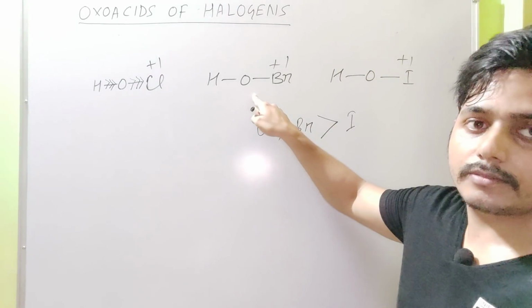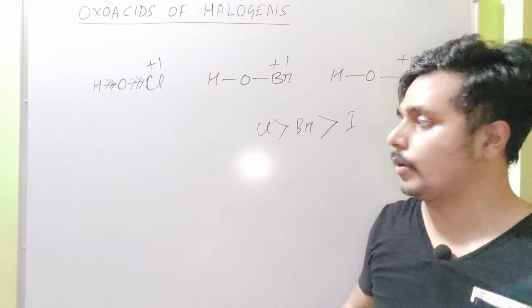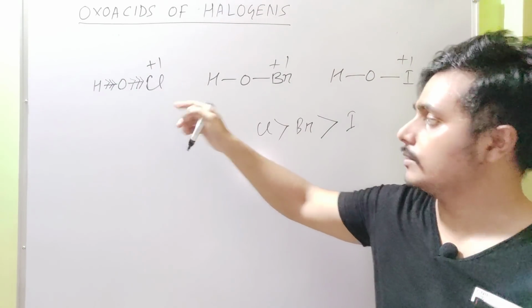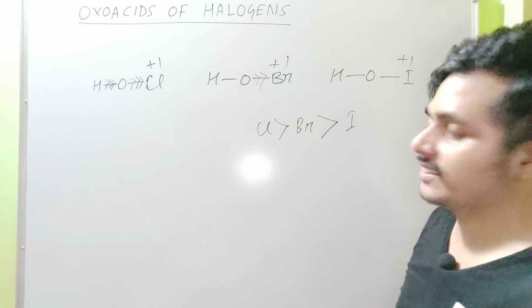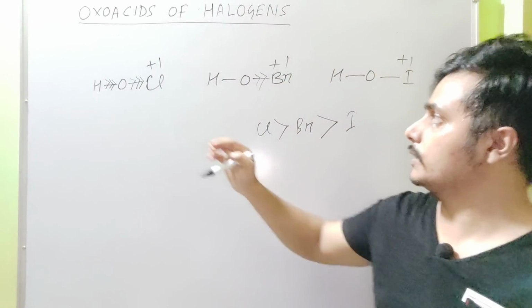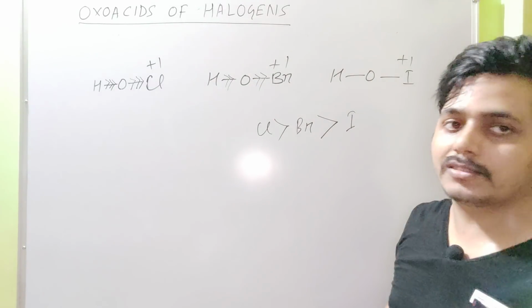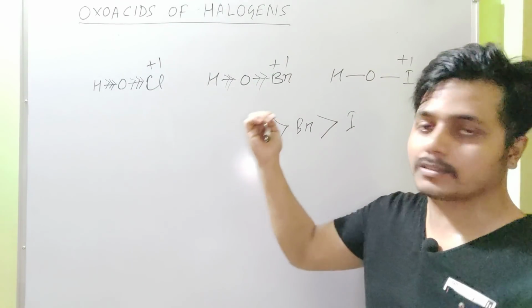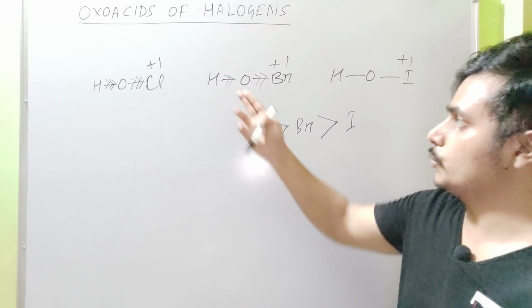In this case, bromine is less electronegative compared to chlorine, so it attracts electrons less strongly compared to chlorine. As a result, oxygen attracts bond pair electrons towards itself less strongly, so 2 arrows.